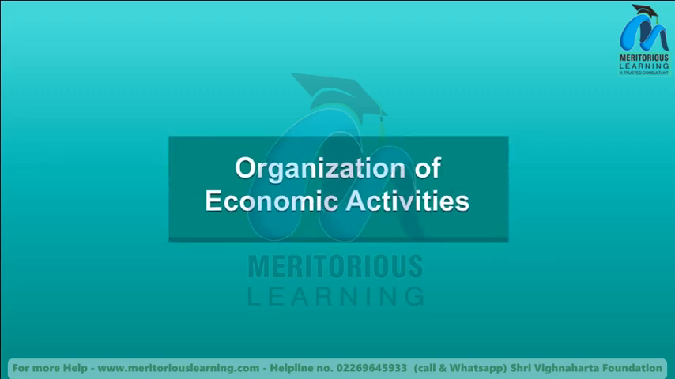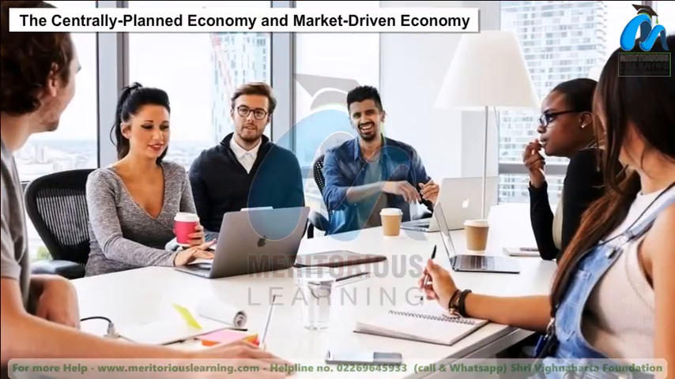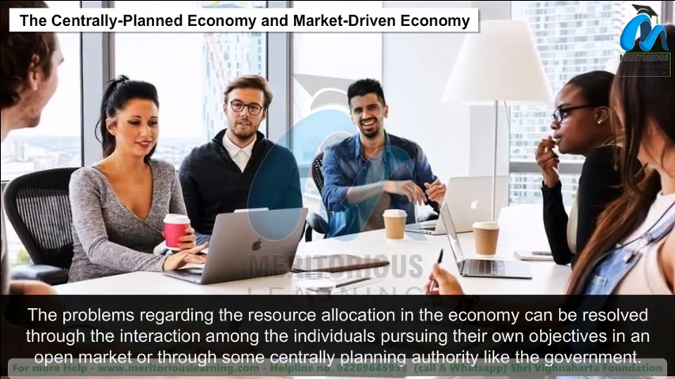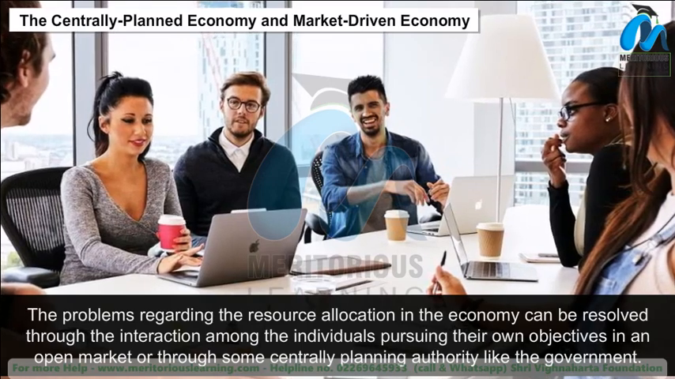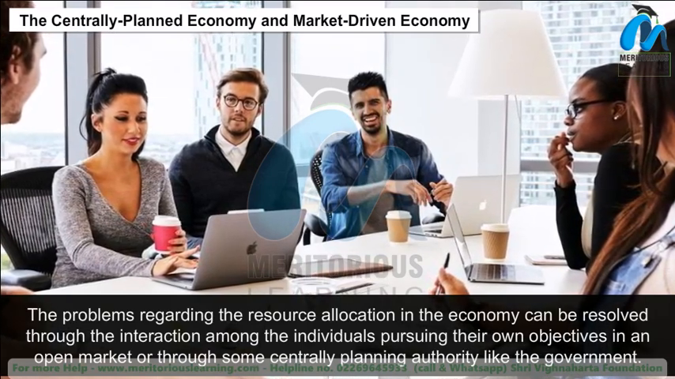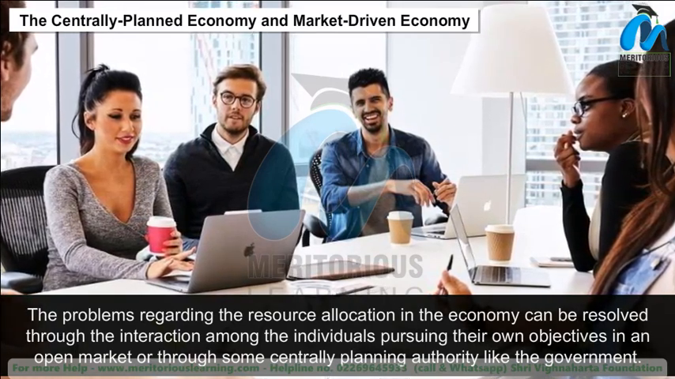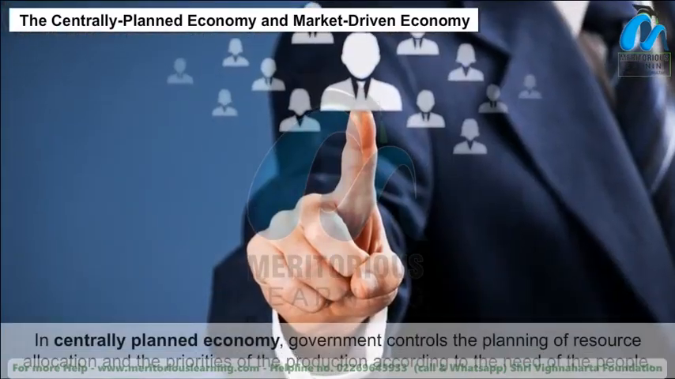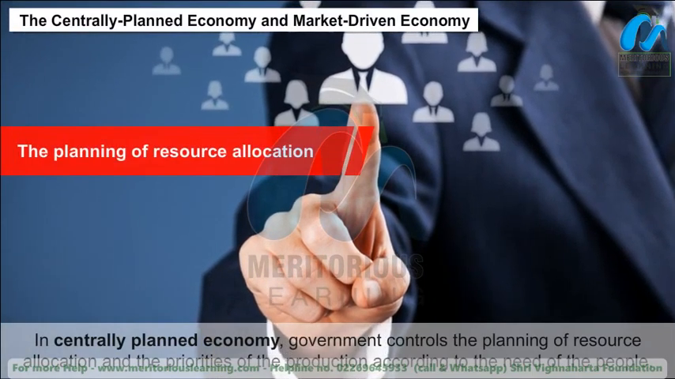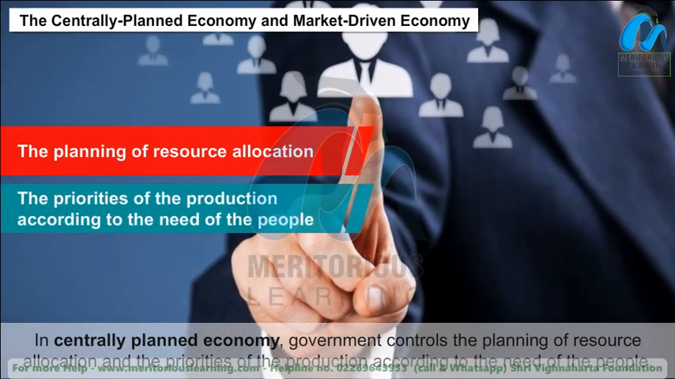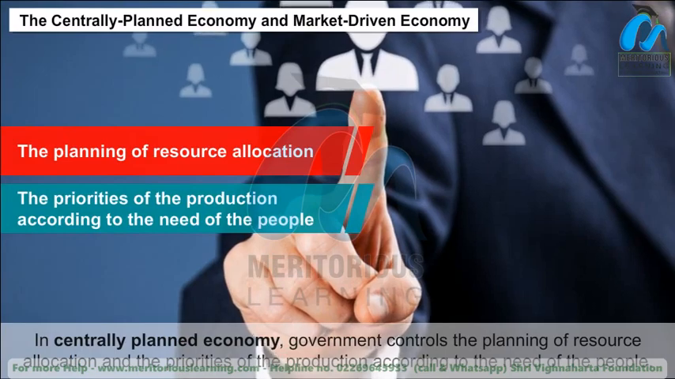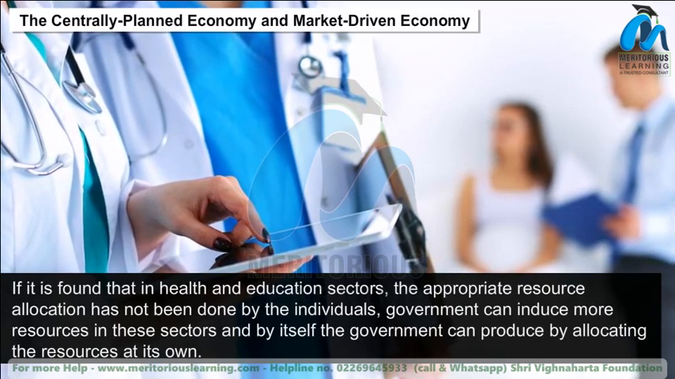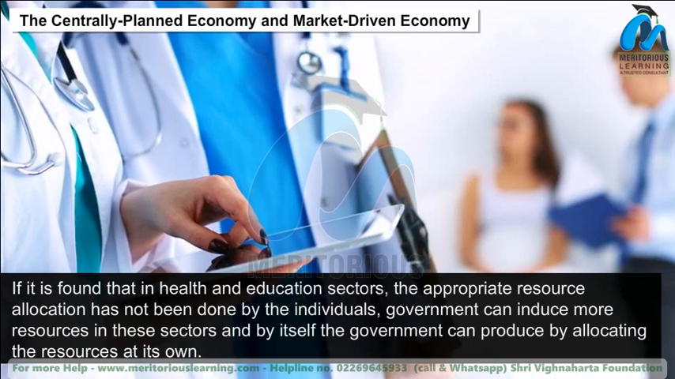Organization of economic activities. The centrally planned economy and market-driven economy. The problems regarding resource allocation in the economy can be resolved through the interaction among individuals pursuing their own objectives in an open market or through some central planning authority like the government. In a centrally planned economy, the government controls the planning of resource allocation and the priorities of production according to the needs of the people. For example, if it is found that in health and education sectors, appropriate resource allocation has not been done by individuals,